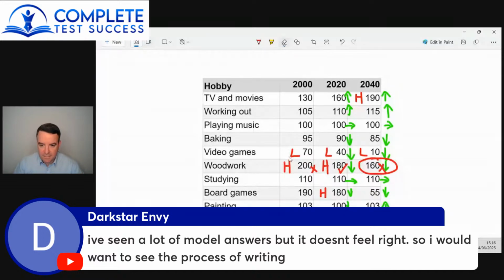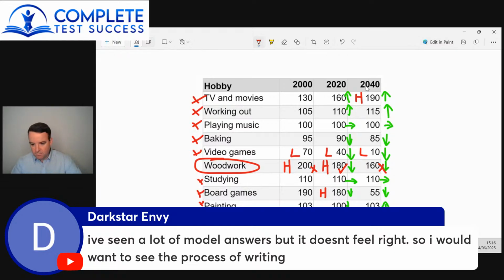obviously you didn't finish this essay. So, out of all the categories, you've discussed woodwork. Haven't mentioned any of the other categories. So that's obviously very problematic. You've only mentioned 3 pieces of data, and out of those 3 pieces, only 1 is correct. So obviously that's problematic. In your overview, you mentioned some vague stuff.